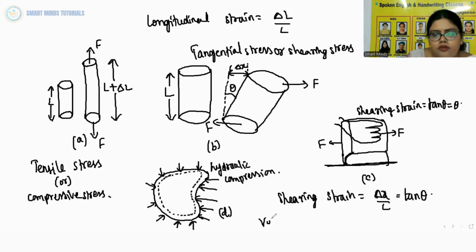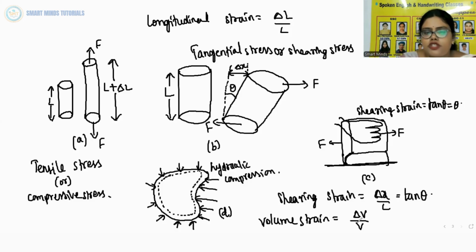So let me write what volume strain is: volume strain is change in volume, delta V, by original volume V. Since strain is a ratio of change in dimension to the original dimension, the numerator and denominator have the same units, so the units get cancelled, and finally it has no units and no dimensional formula.